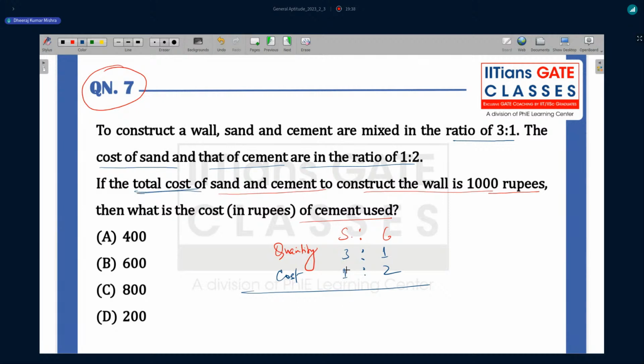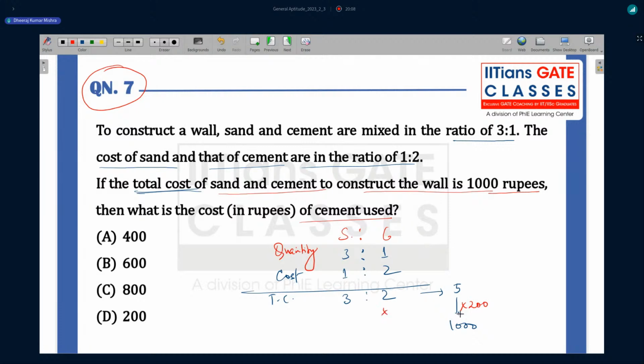So 3 into 1 is going to be 3 and this is 2, right? So total cost, you can say T.C. is 3:2, and this is given as 1,000. So what is going to be total cost here? That is 5, and we have to get 1,000. So we have to see what multiplier you have to multiply with 5 so that you can get 1,000. So 1,000 is like 200 times 5.